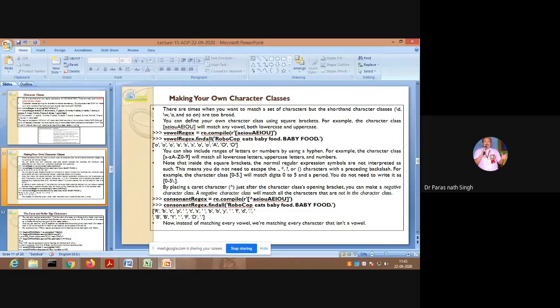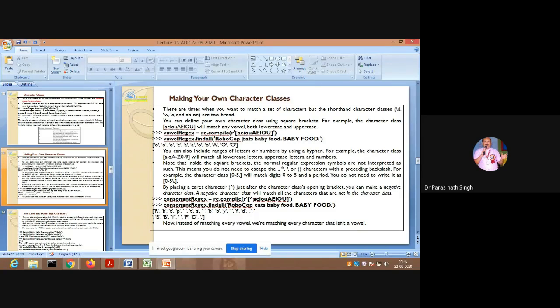Now, in one sentence we can find all the vowels. You are not writing like a first year program: write a program to find all the vowels and even count the frequency of vowels. I think two years back it was there in the C program. Take the sentence: A RoboCop eats baby food.